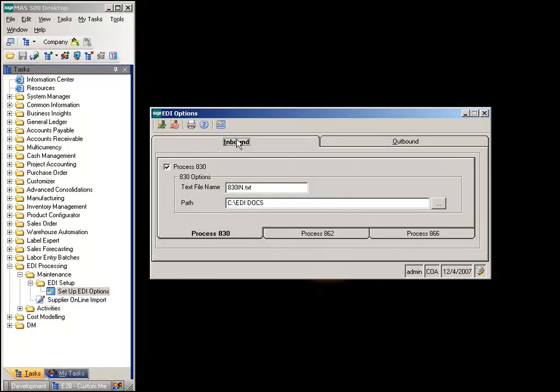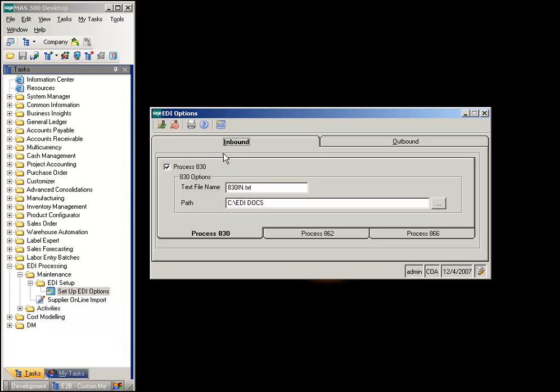The EDI transactions most commonly used in this environment are 830, which is a planning forecast, 862, which is a line set, 866, which is a line sequence, 856, which is an advanced shipment notification, and 810, which is an invoice. The EDI option screen is divided into inbound and outbound transactions by the upper tabs on the screen.